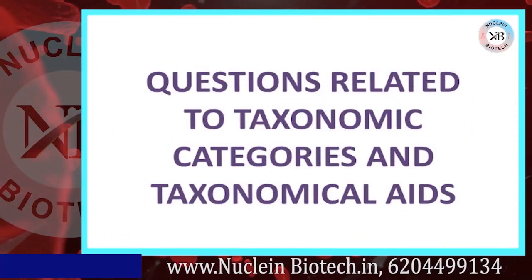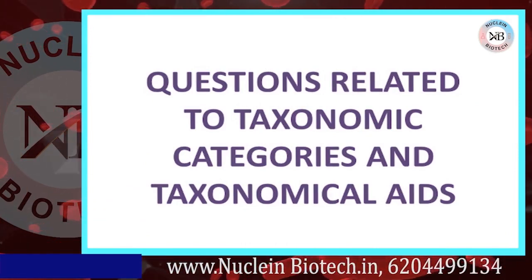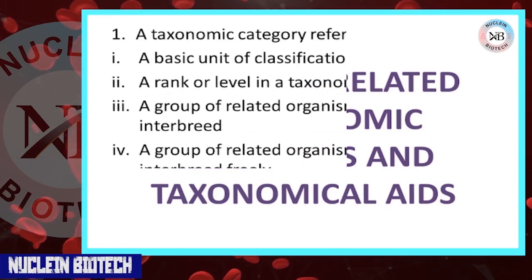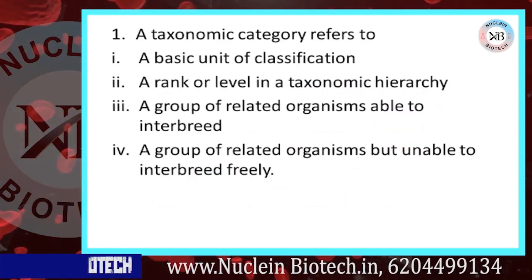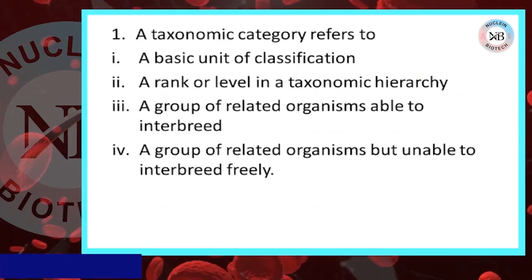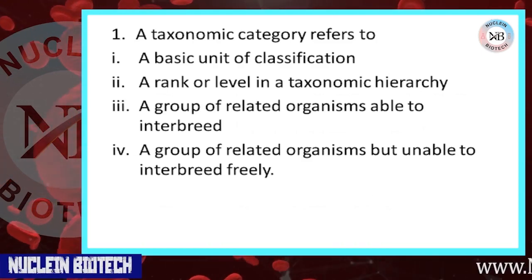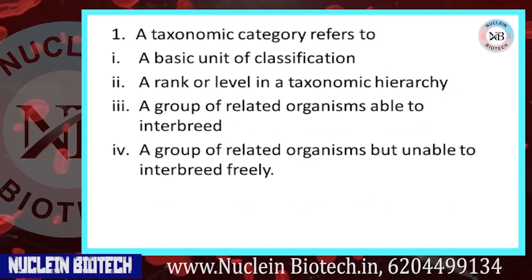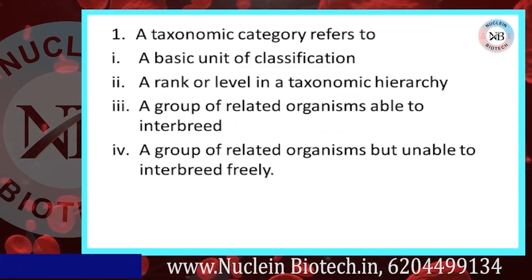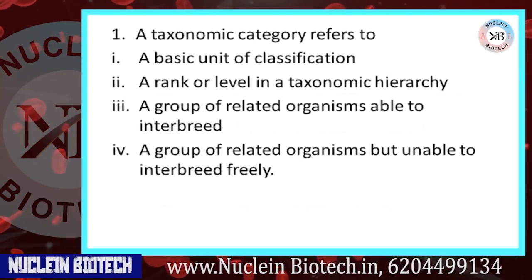Today we will discuss some questions from chapter 1, questions on taxonomic categories and taxonomical aids. Our first question is: a taxonomic category refers to first option, a basic unit of classification; second, a rank or level in a taxonomical hierarchy; third, a group of related organisms able to interbreed; fourth, a group of related organisms but unable to interbreed freely. And the right option is B, a rank or level in a taxonomical hierarchy.